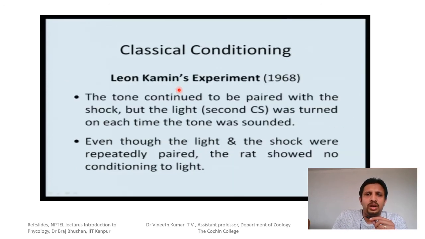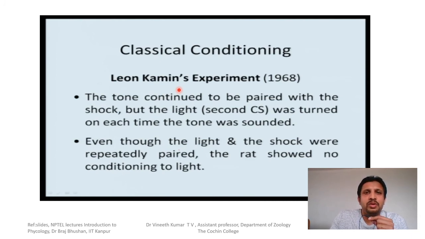Now what they did in the next experiment was that the tone continued to be paired with the shock, but a light was turned on each time the tone was sounded. So they conditioned the rat with the first conditioned stimulus, which was the tone, and the rat showed fear.